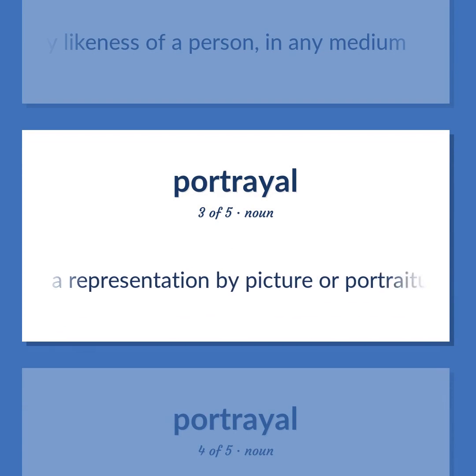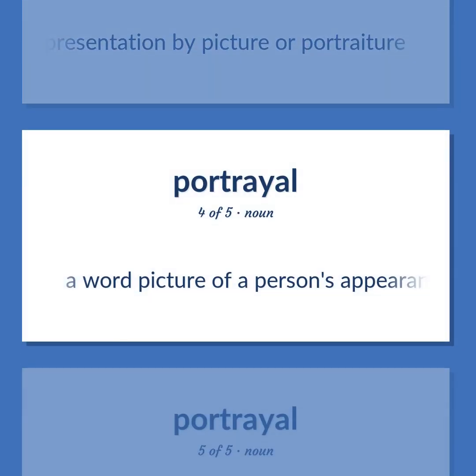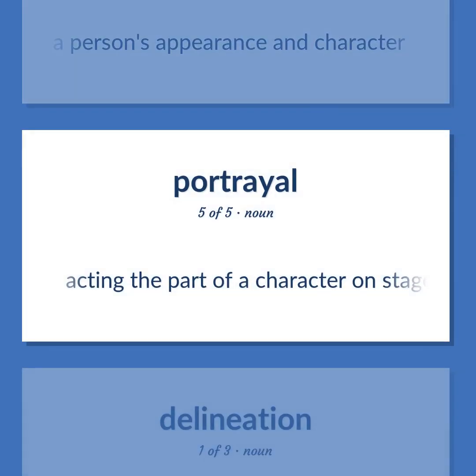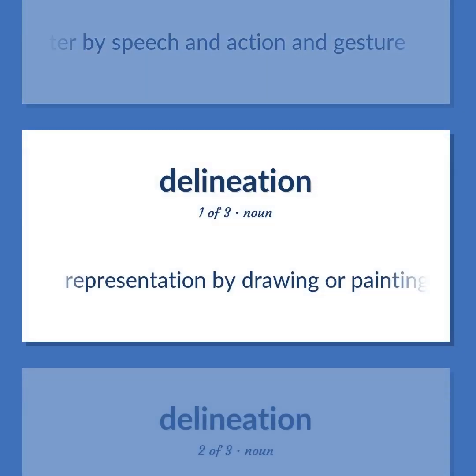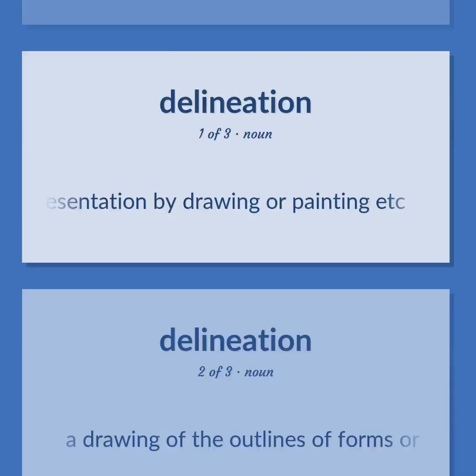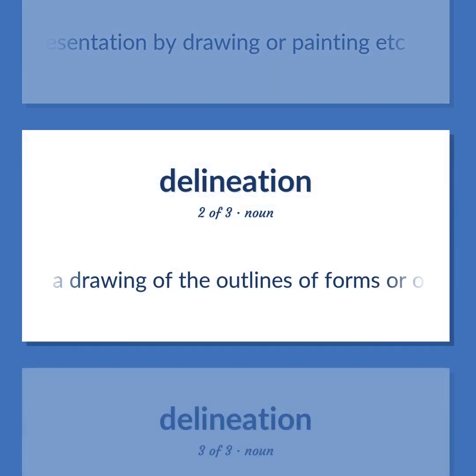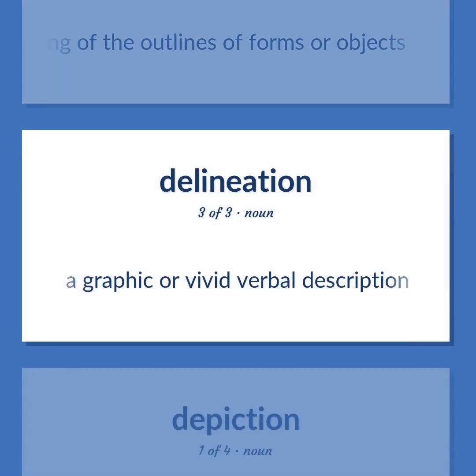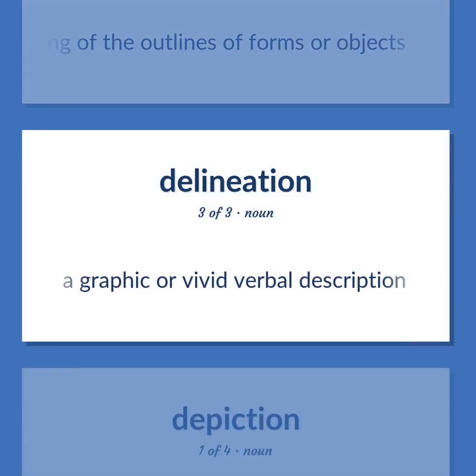A representation by picture or portraiture. A word picture of a person's appearance and character. Acting the part of a character on stage, dramatically representing the character by speech and action and gesture. Representation by drawing or painting, etc. A drawing of the outlines of forms or objects. A graphic or vivid verbal description.